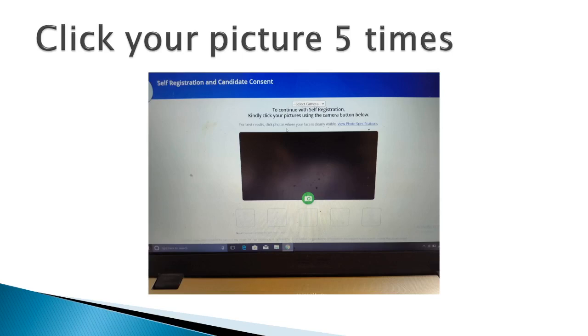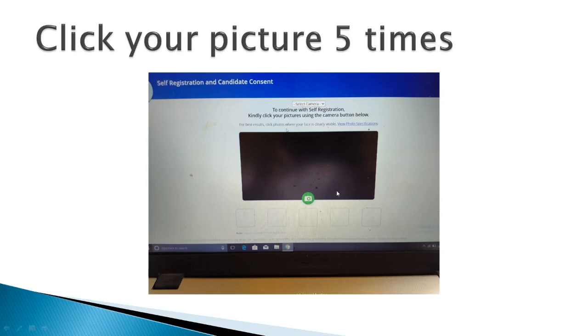So what is this? It is for self registration. At first, what you have to do is select the camera. As you can see, this is a drop down menu. You have to click on this and select the camera, and afterward you have to click a picture of yourself 5 times. As you can see, 1, 2, 3, 4 and 5.